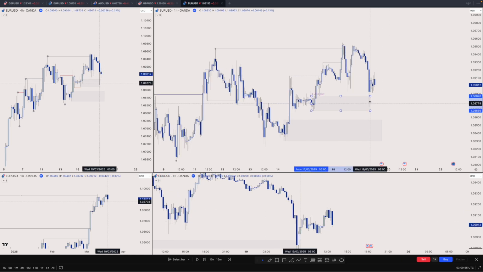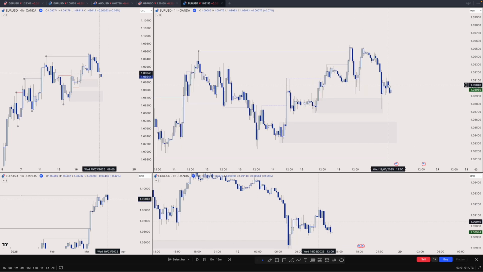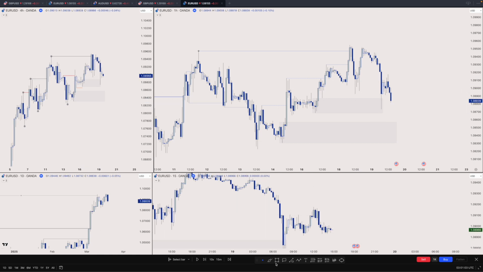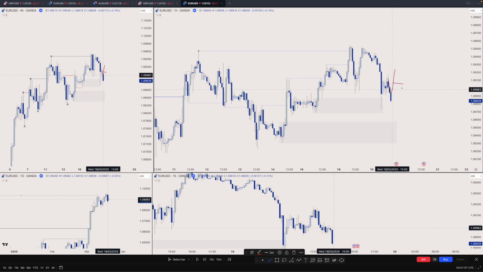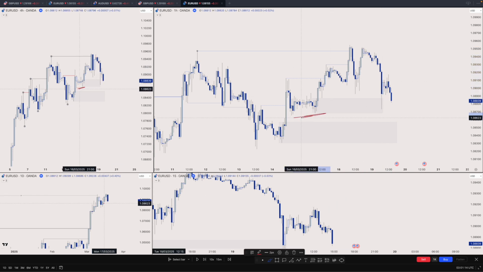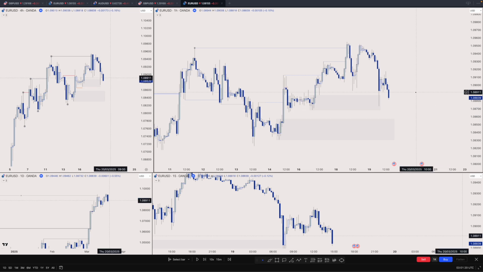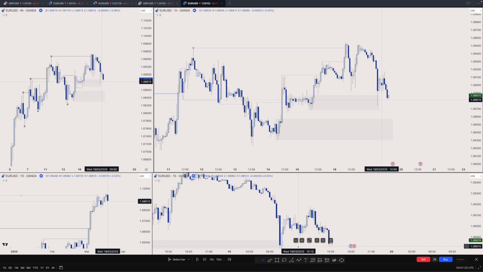It did mitigate it here. There is nothing for me yet. I'm kind of expecting a shift for the longs, right? Just to play the long from here, from this demand, which we don't have yet. So we're kind of making impulsive move to the downside, correction, and then impulse. I think it looks like we're just gonna attack these lows to mitigate much deeper into this demand. Let's see. So for me, playing sells do make sense at this stage because this POI has formed through sweep,